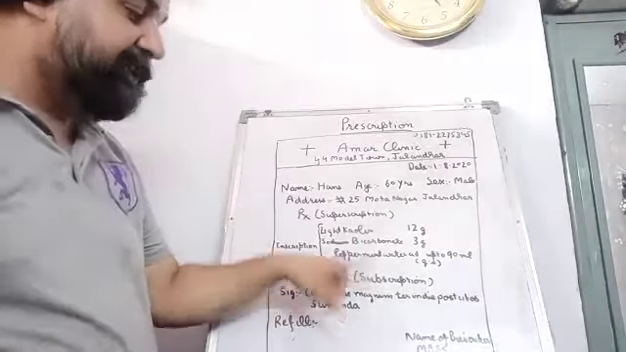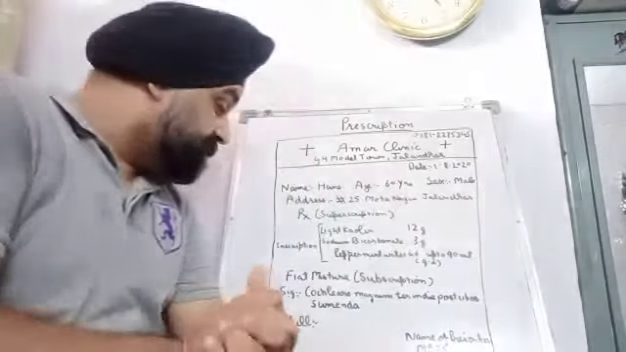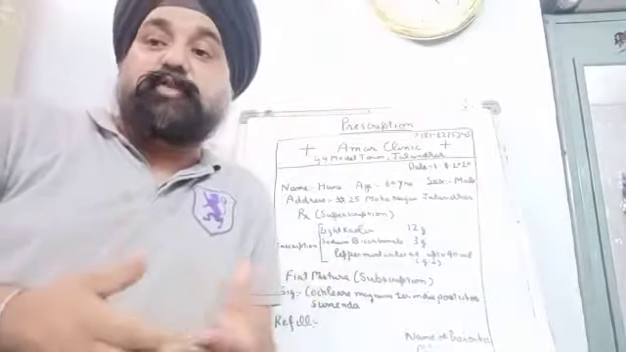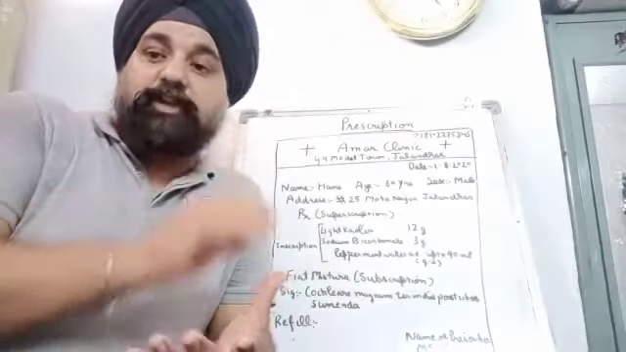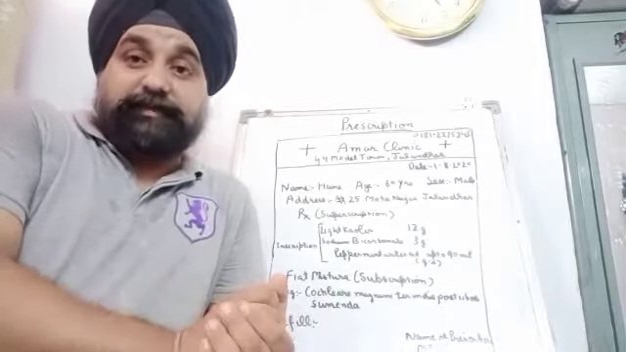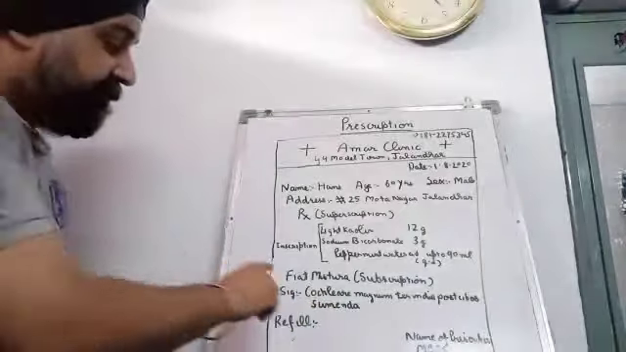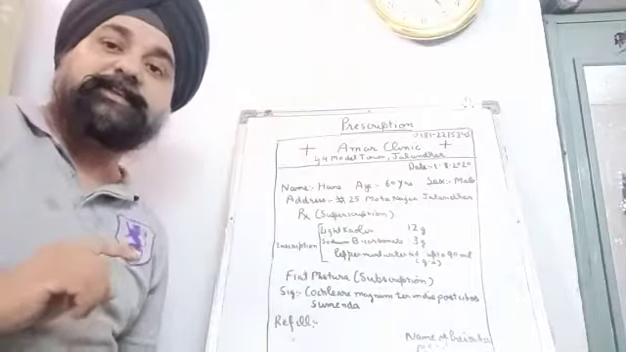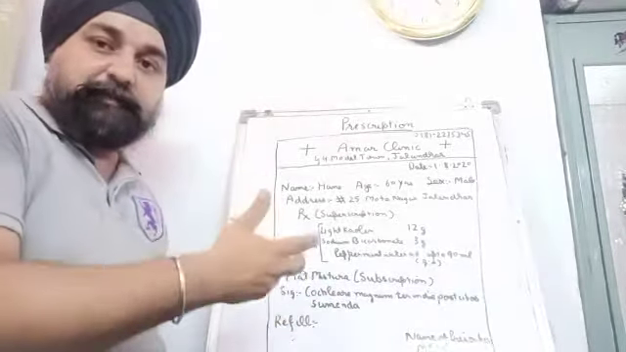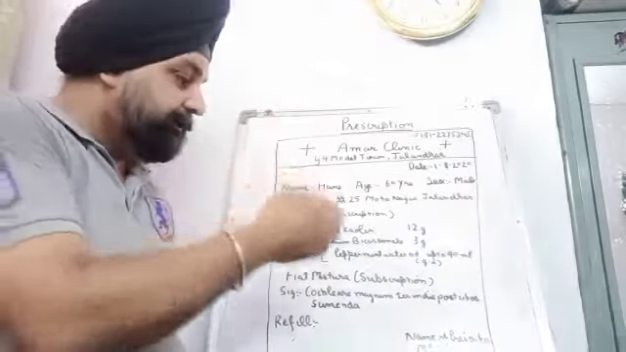Next is subscription. Subscription is basically a direction which is given to the pharmacist for preparing a particular prescription. How many numbers of doses are to be dispensed is also written. Like here it is written fiat mistura. Fiat mistura means make a mixture. These are Latin words. Its literal meaning in English is make a mixture.